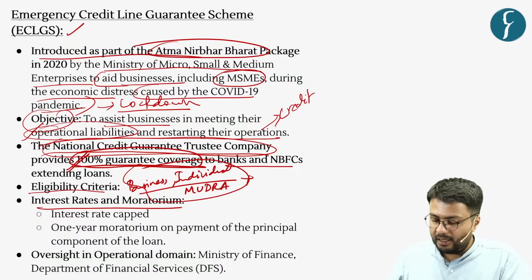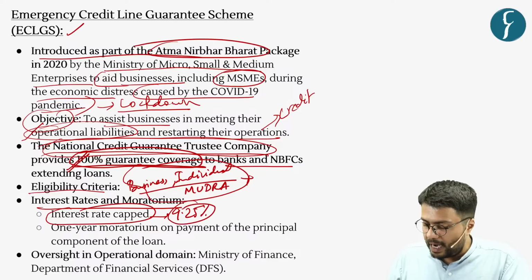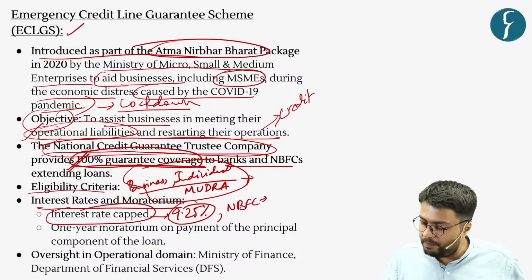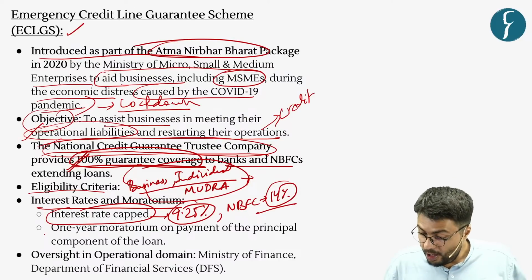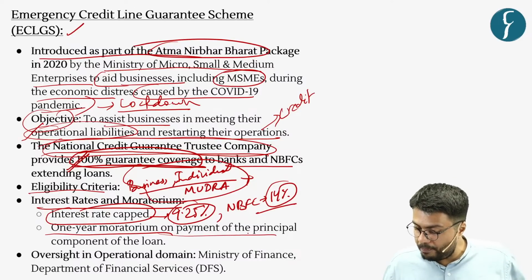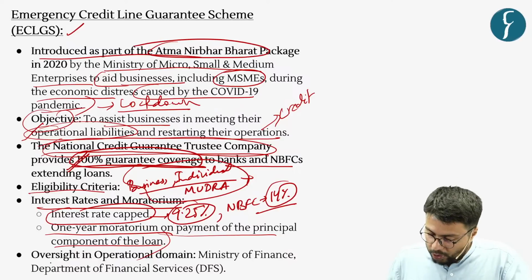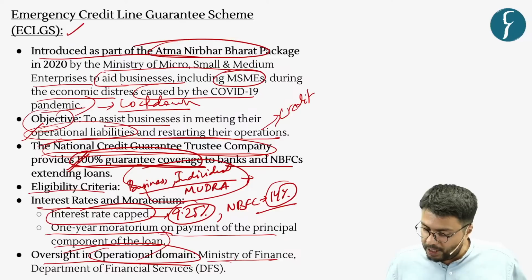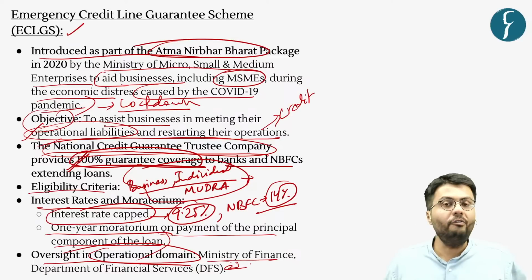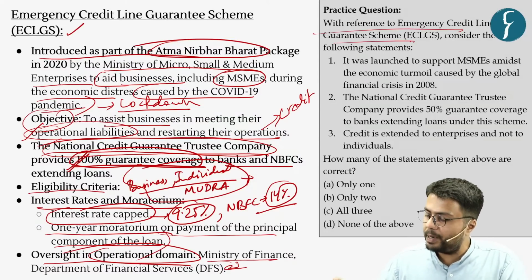Further, the interest rates under the scheme have been capped: banks are only allowed to charge 9.25% interest, whereas NBFCs will only be able to charge a maximum of 14%. Further, a 1 year moratorium has been provided on payment of principal under this loan. Also, the operational oversight of this scheme has been given to the Ministry of Finance, that is, the Department of Financial Services. So based on this information, let us now quickly solve the practice question.